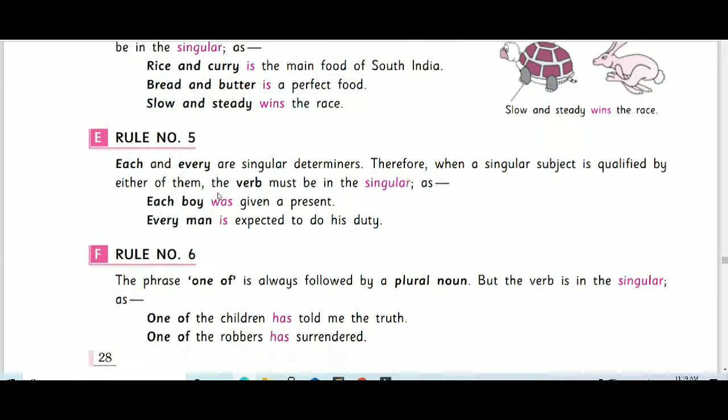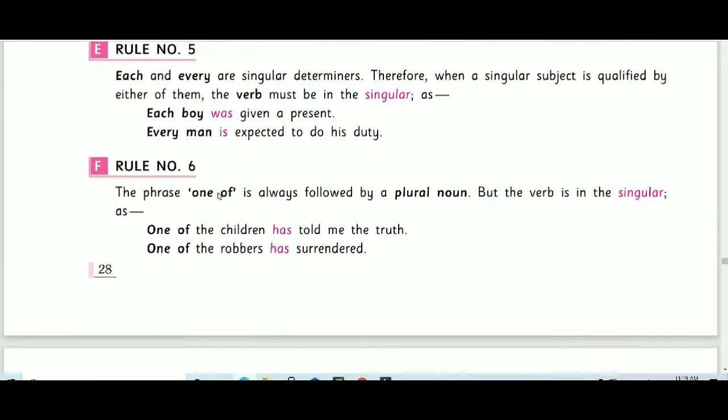Rule number 6. The phrase one of is always followed by a plural noun, but the verb is singular.